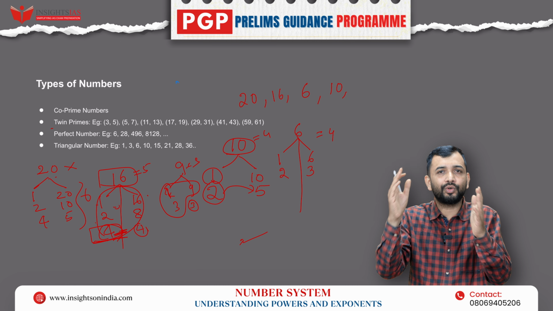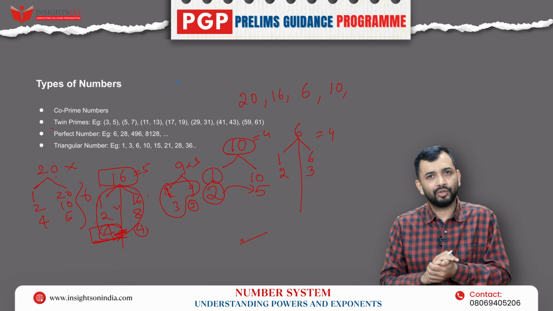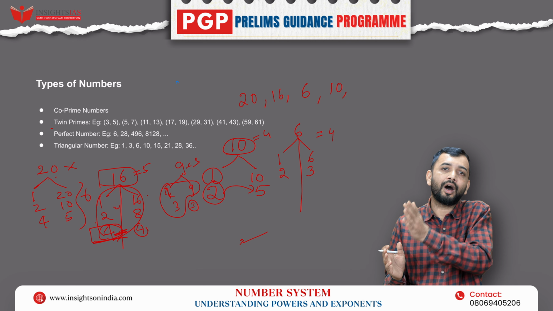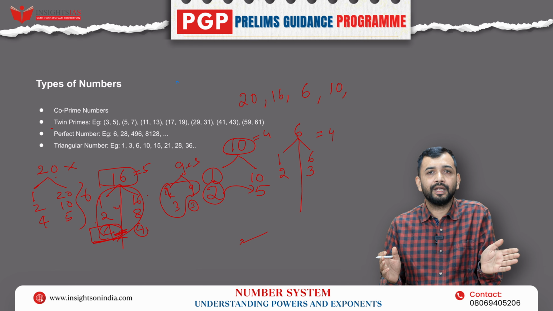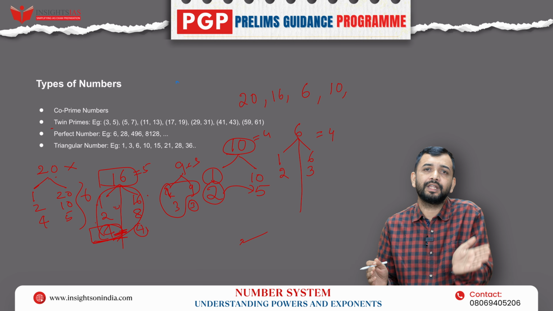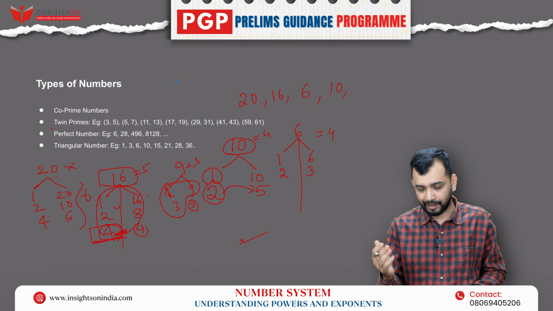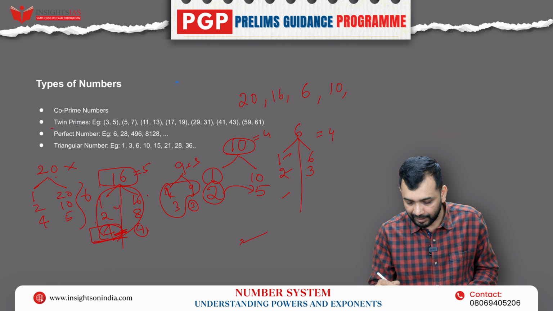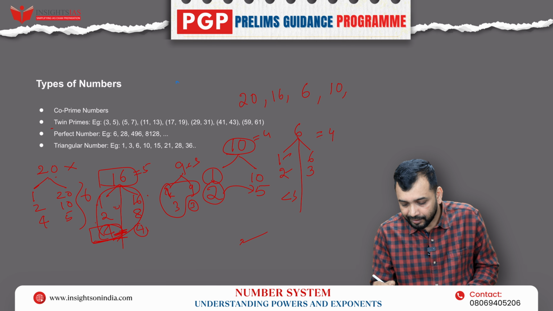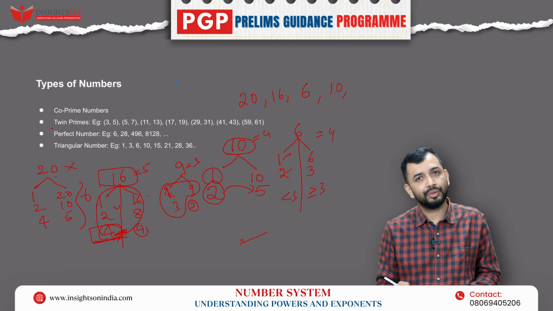So that means that the square root of 6 will be between 2 and 3. So I can say that half of its factors are less than 3, and half of the factors are equal to or more than 3. If I take 6, how many factors are there? 1 and 2, which are less than 3, and 3 and 6, which are greater than or equal to 3.